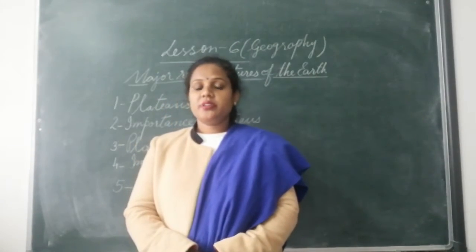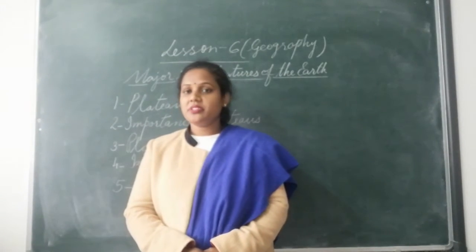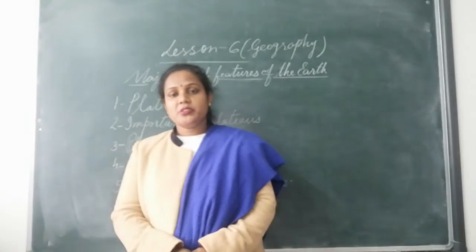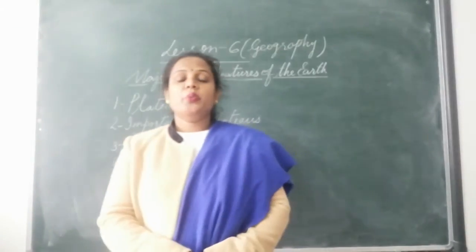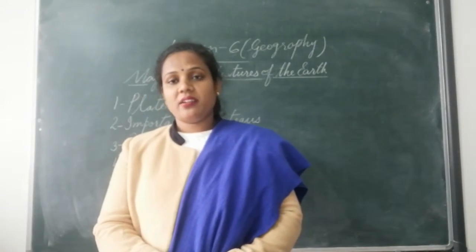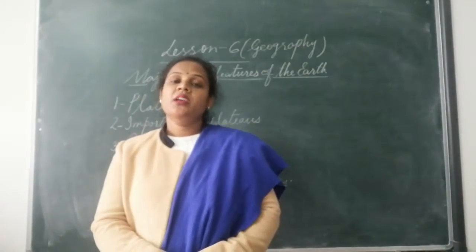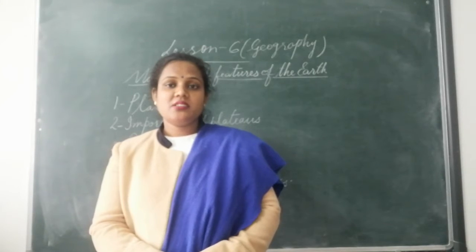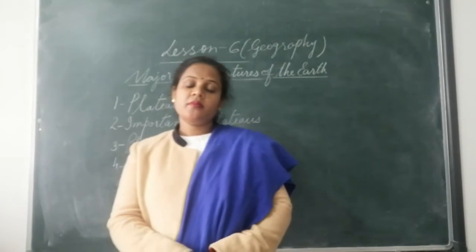We learned about different landforms like mountains, types of mountains, and the importance of mountains. Today we are going to see about plateaus. We have learnt mountains are raised areas from the surrounding area, and they are at least about 2000 feet from the sea level.